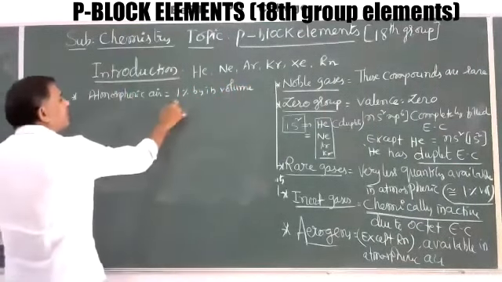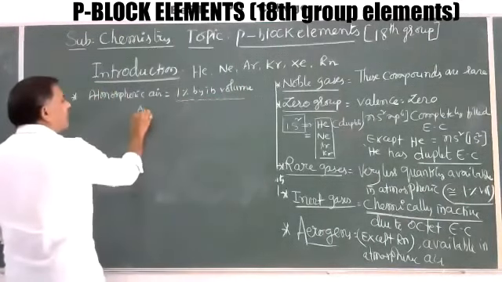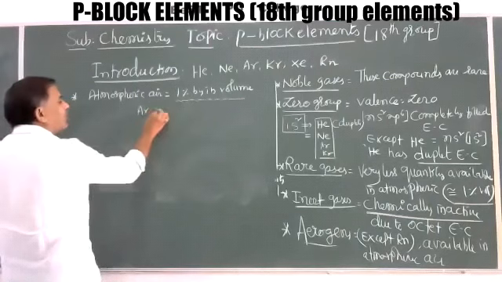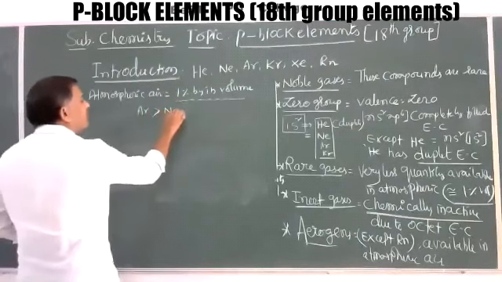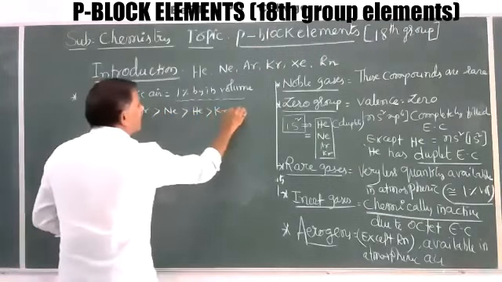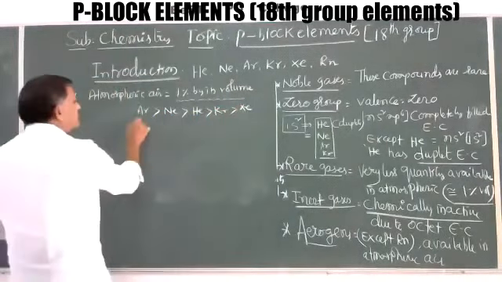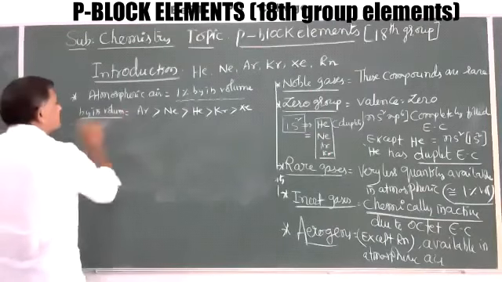In this 1% by volume, the availability of argon is more than neon, then helium, then krypton, and then xenon. This is the order by volume.